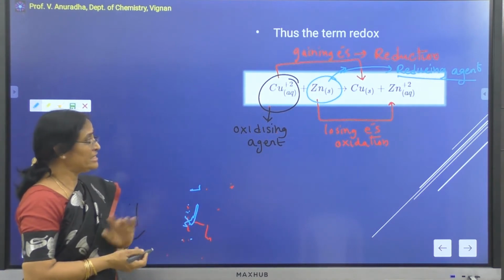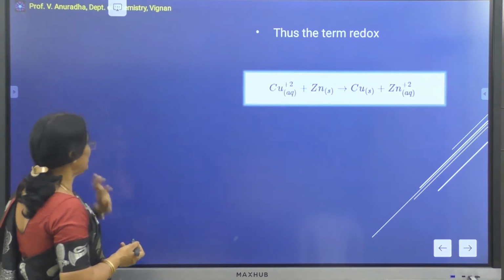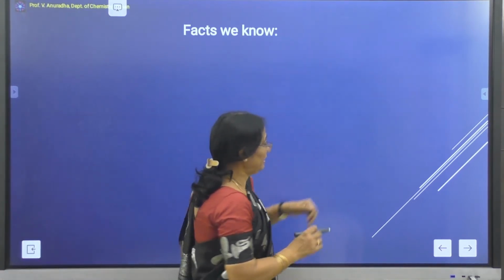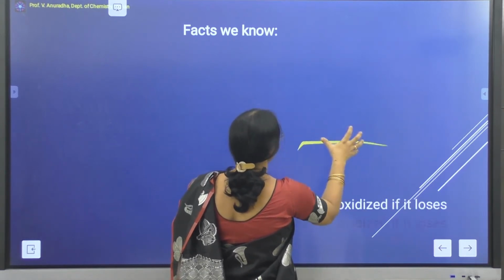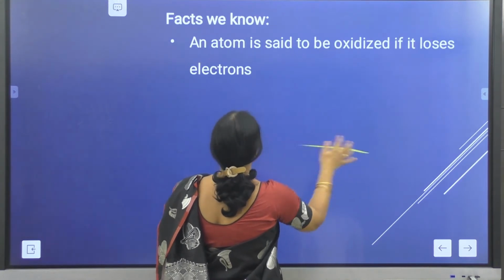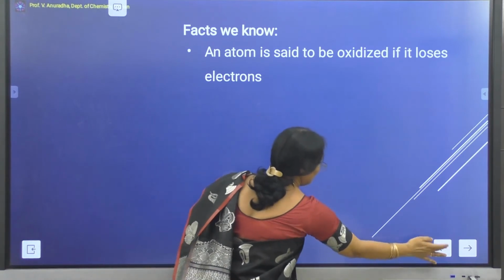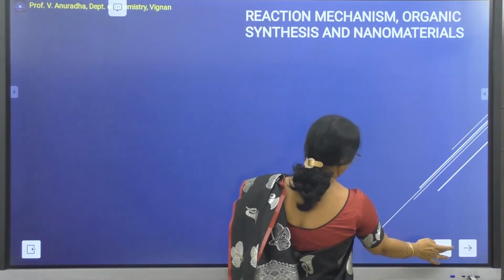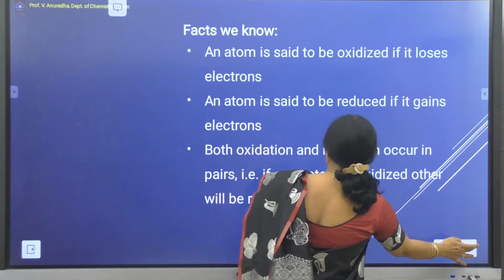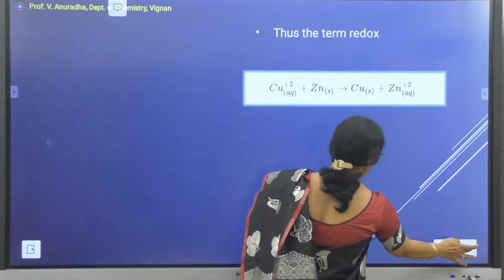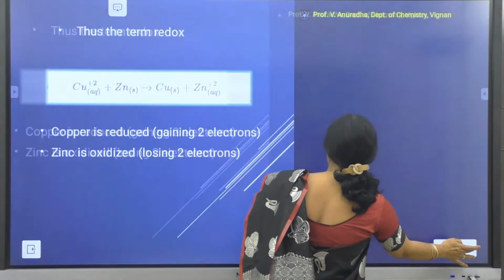This is what we have studied in our previous classes: what is oxidation, what is reduction, what is a redox reaction, that oxidation and reduction always occur simultaneously, what is meant by an oxidizing reagent, and what is meant by a reducing reagent.